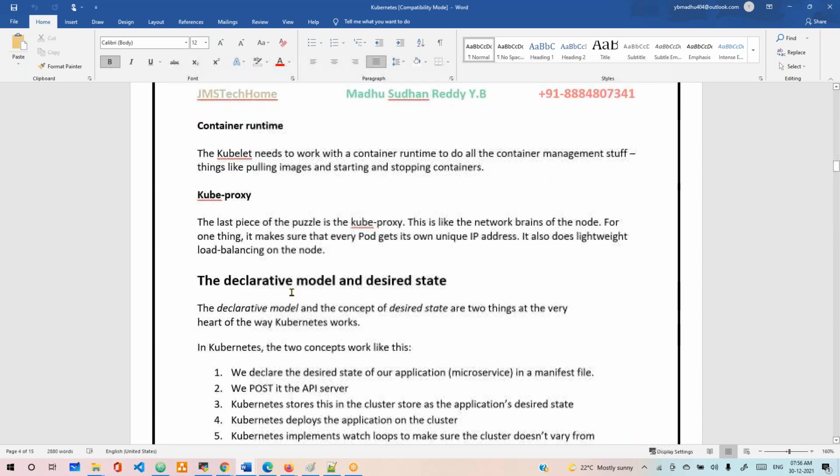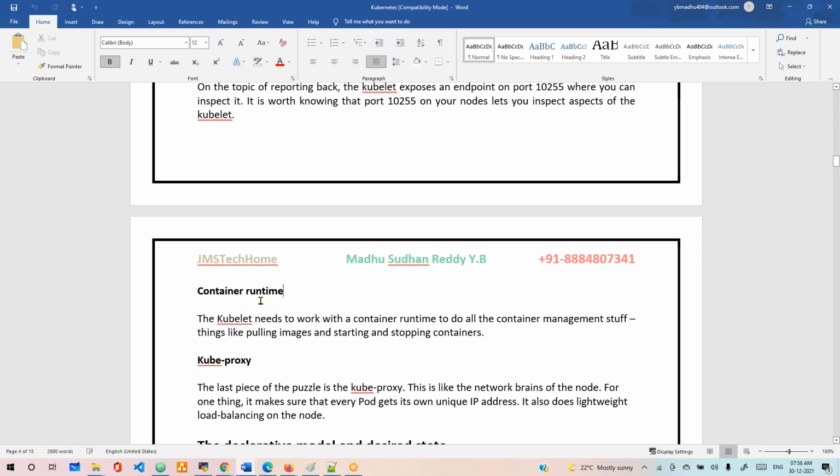What are the components? The kubelet is one, and the container runtime is another. The kubelet needs to work with the container runtime to do all the container management, like pulling images and starting and stopping containers. Whichever container platform you are running needs to be installed on the node.